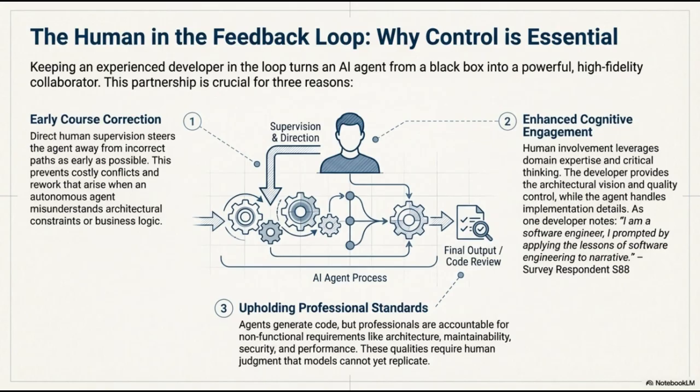Finally, human oversight is vital for upholding professional standards. While agents generate code, professionals remain accountable for non-functional requirements, like architecture, maintainability, security, and performance. These qualities require human judgment that models cannot yet replicate. By maintaining control through the final output and code review, we ensure that every project meets the highest professional standards.